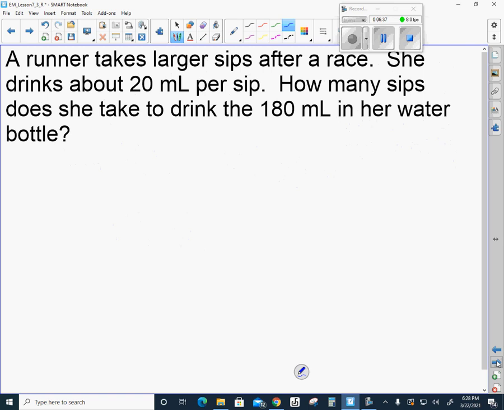All right. This time it says a runner takes larger sips after a race, which makes sense, right? You're usually gulping down your water. She drinks about 20 milliliters per sip. So how many sips does she take to drink the 180 milliliters in her water bottle? Go ahead and pause the video and see what you come up with.